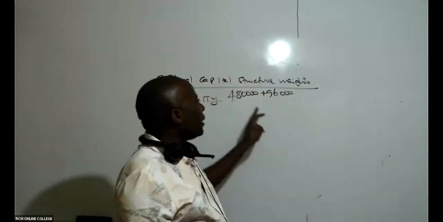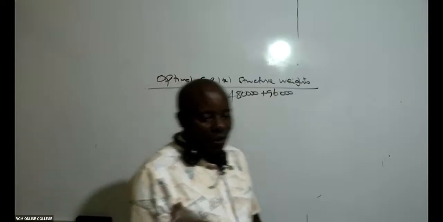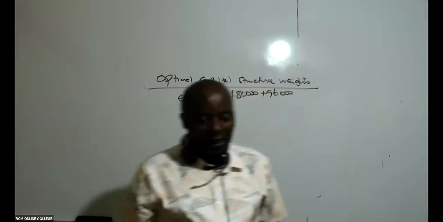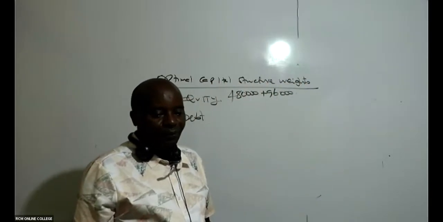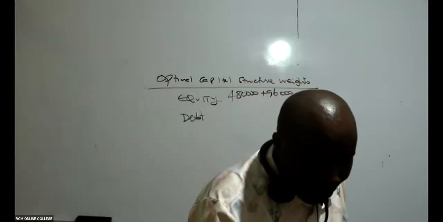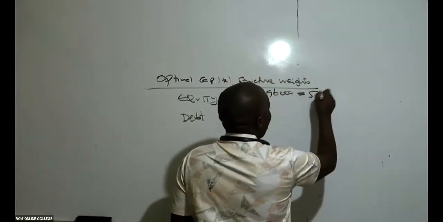And that is why I'm adding these two. So can somebody give me this total here, 480,000 plus 96,000? This will give me what figure? If you don't talk to me, then we have here 576,000. Thank you so much.